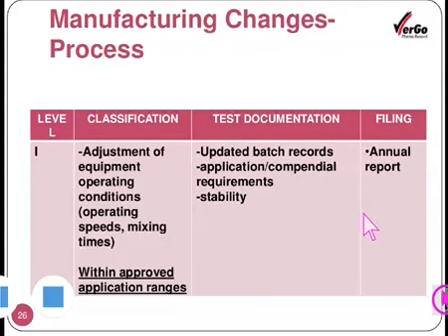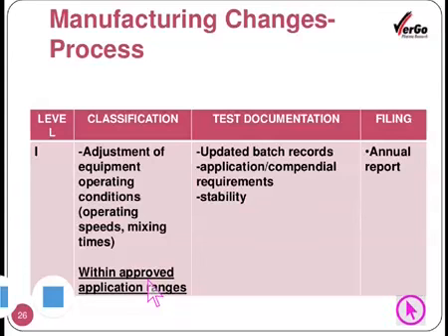Then the manufacturing process change. A level 1 change includes adjustment of equipment operating conditions, for example operating speeds and mixing times in the case of mixers, within the approved application ranges. While making the application, the approved ranges must have been mentioned.